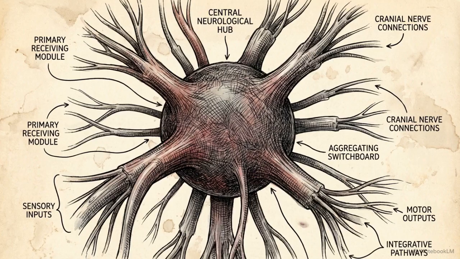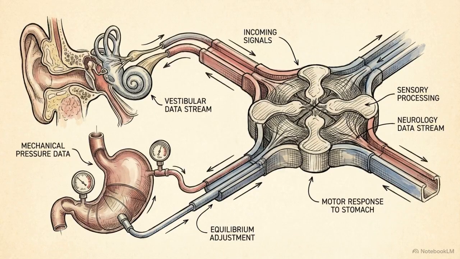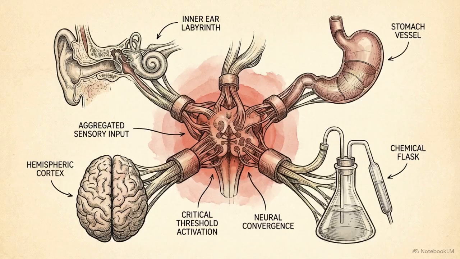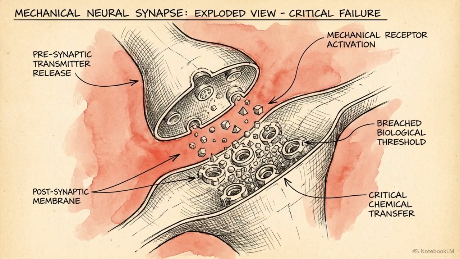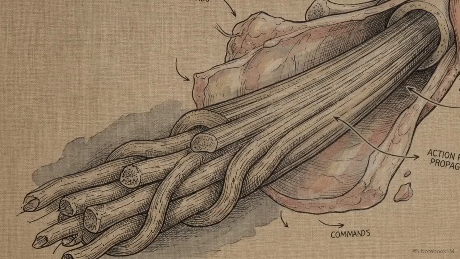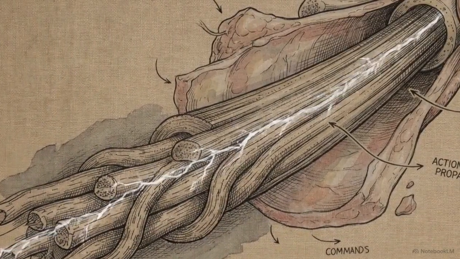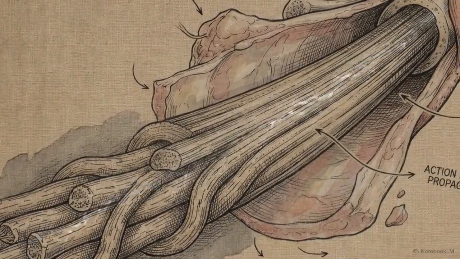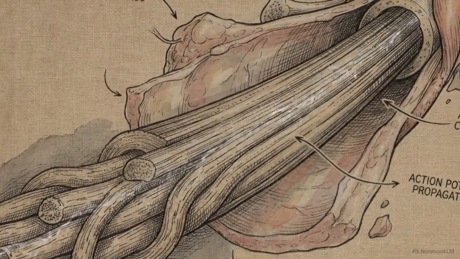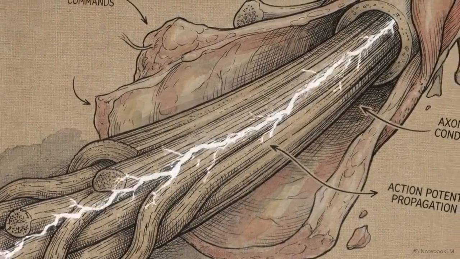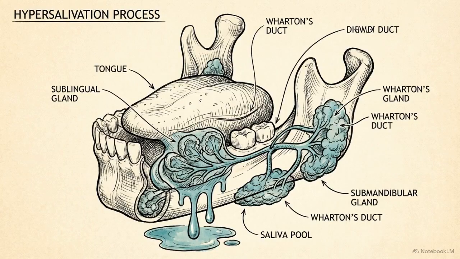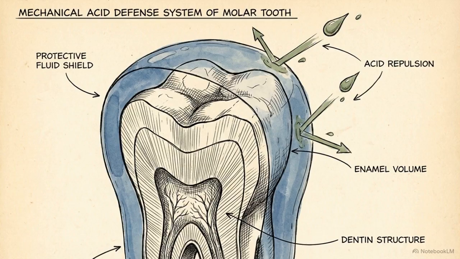The vomiting center constantly aggregates these vestibular, peripheral, cortical, and chemical data streams. If a stimulus arrives that is severe enough to reach the threshold, the emetic sequence begins. Once the threshold is breached, the vomiting center fires motor efferent commands down specific cranial and spinal nerves to initiate phase 1, pre-ejection. Cranial nerves 5, 7, and 9 drive immediate hypersalivation. This saliva is rich in bicarbonate to coat and protect dental enamel against incoming gastric acid.